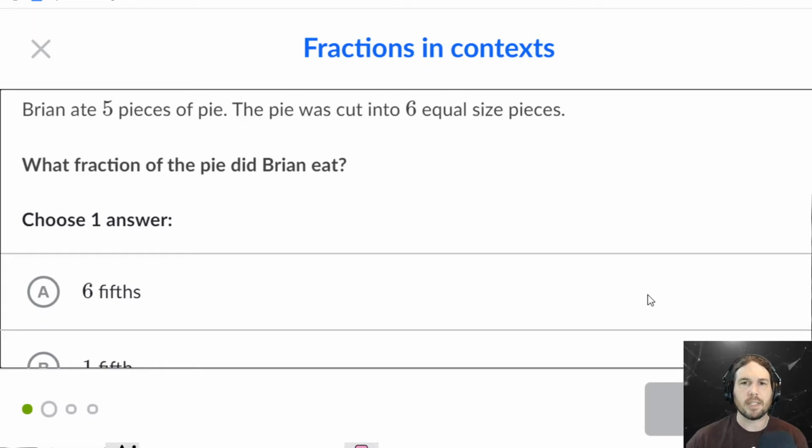Brian ate 5 pieces of pie. The pie was cut into 6 equal-sized pieces. What fraction of the pie did Brian eat? Hopefully it was a small pie, because you're going to give yourself a stomach ache if you have that much.